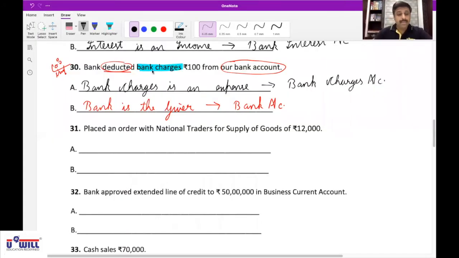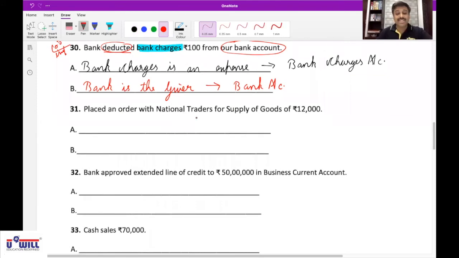Placed an order with National Traders for supply of goods. This is a non-economic transaction. Placing an order is a non-economic transaction because money is not involved.